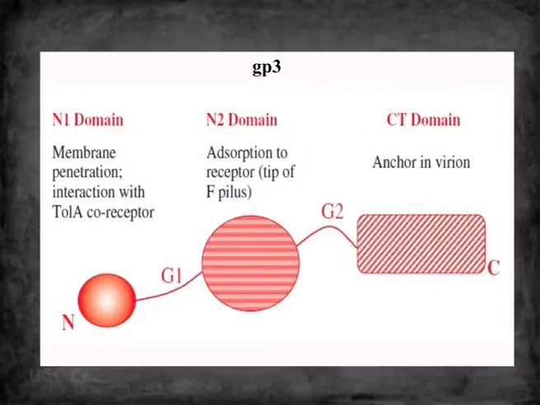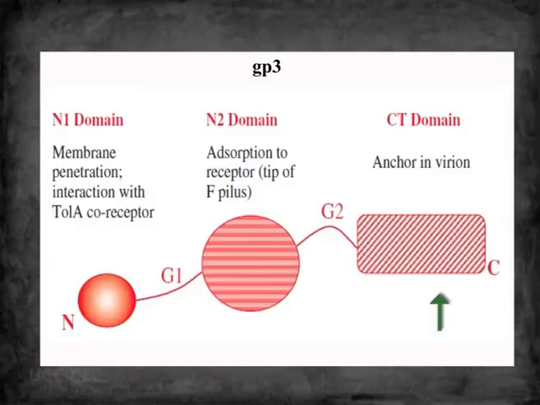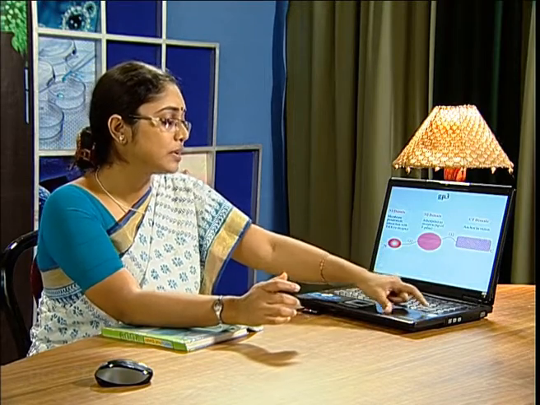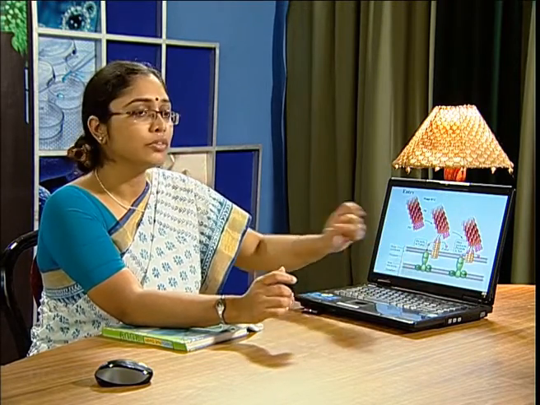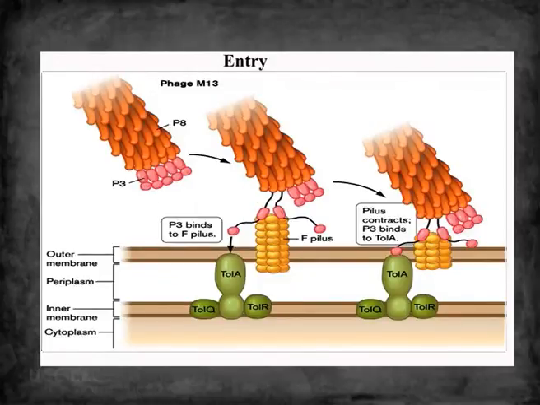The GP3 protein has 3 domains, the N-terminal domains N1, N2, and this is the C-terminal domain. The N1 and N2 domains are necessary for the infection of M13, whereas the CT domain helps during the release of the M13 from the infected host. Now, for what happens, N2 first joins the F pilus, and N1 contacts the TolA protein present